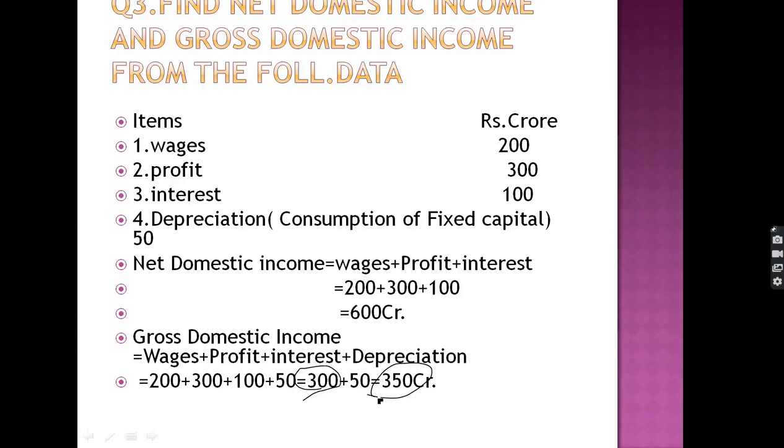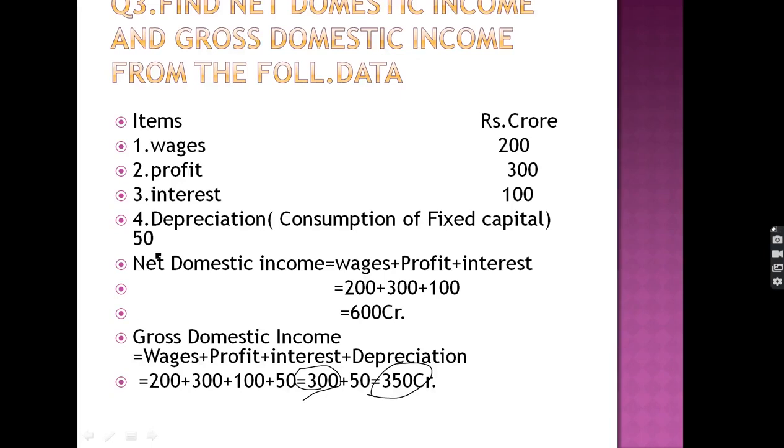So gross domestic income is the total of the wages, profit, interest and depreciation. You understand my point? First we find the net, and then we find the gross. I hope the depreciation topic is clear to you.